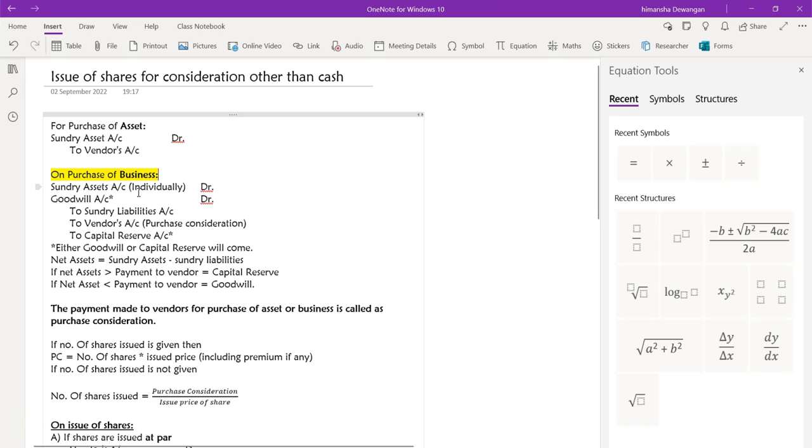So the assets that we are acquiring at agreed value, whatever value we are agreed at, we are going to debit the sundry asset account with that agreed value. Because there can be a book value, a market value. The agreed value is the value at which the seller and purchaser agree, that this is the value that I'm selling you, and the purchaser is agreeing that I'm purchasing this asset at this value. Get the point, Niharika?